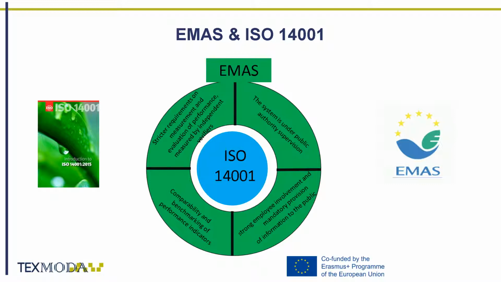Stricter requirements on the measurement and evaluation of environmental performance, measured by independent verifiers. Comparability and benchmarking of performance indicators. The system is under public authority supervision. The system imposes strong employee involvement and mandatory provision of information to the general public.